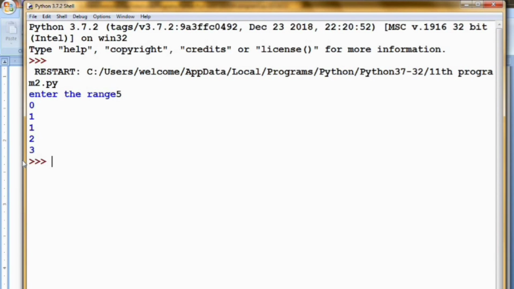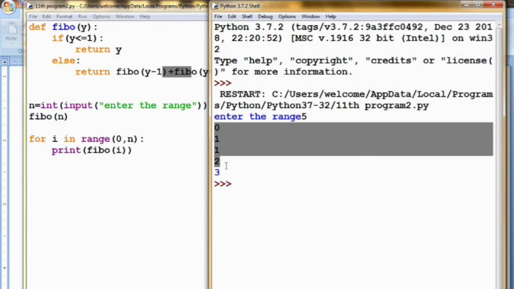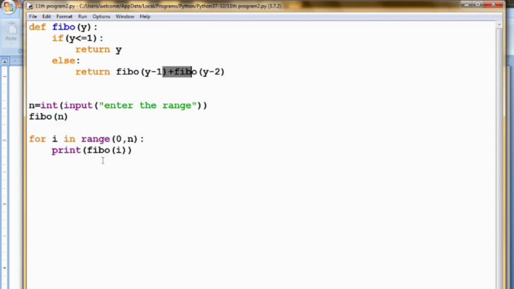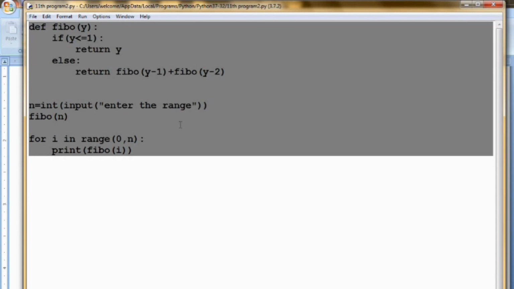It is asking the range. Suppose I am giving the value 5. First the value 0 is printed as it is, because of the first condition: 0 is less than or equal to 1. Hence it printed 0 itself. The next is also 1: 1 is less than or equal to 1, the condition is true, hence 1 is also printed. The next one we are printing using the recursive concept. That is, we are getting here 2: Fibonacci of 2 is Fibonacci of 1, which is 1, plus Fibonacci of 0, that is 0, so 0 plus 1 is 1. So in this way we have printed the Fibonacci series. So this is a recursive concept. So in this way we can use the recursive function in an efficient way.